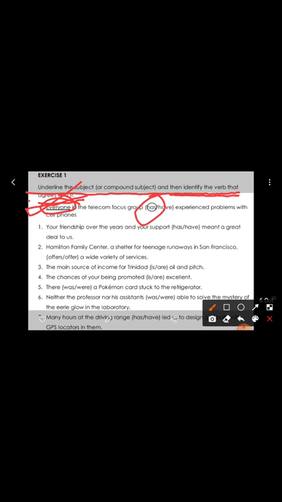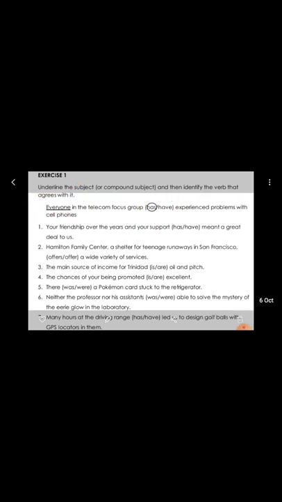The sentence is given here and two verbs are given in the bracket, has and have. We need to choose the correct form of the verb. So the example has been given to show you how you need to do this exercise. Let's see this example first. Everyone in the telecom focus group has, have, experienced problems with cell phones.